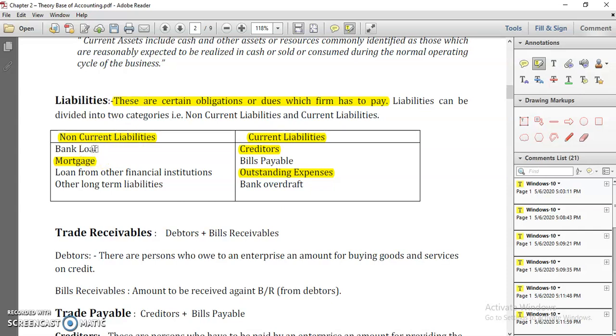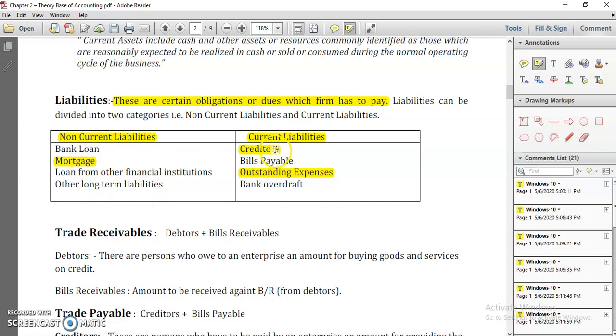Bank loan, I've explained, is a long-term loan taken by an enterprise. Mortgage is when you pledge your security with the bank to get a loan. Once you are pledging that security, it is called mortgage. Loan from other financial institutions means you can take a loan not only from a bank; there are a number of other institutions you can take loans from. Other long-term liabilities means anything other than bank loan and mortgage liabilities, other than these three.